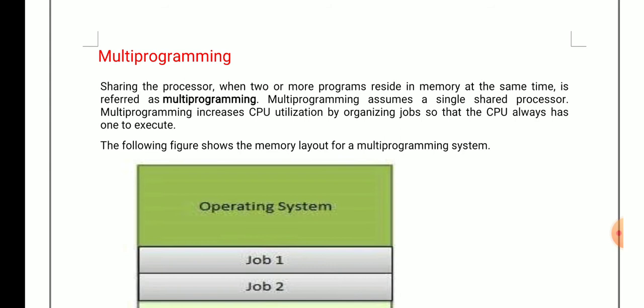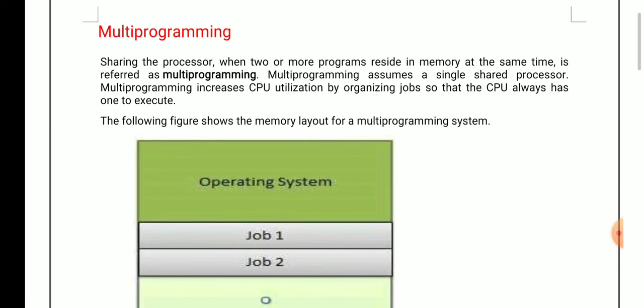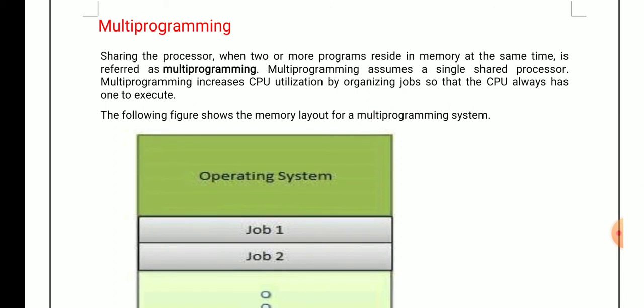So what happens in this concept, dear students? Whenever there are two or more user programs in memory and they want to execute concurrently, at that time we take the help of multi-programming.